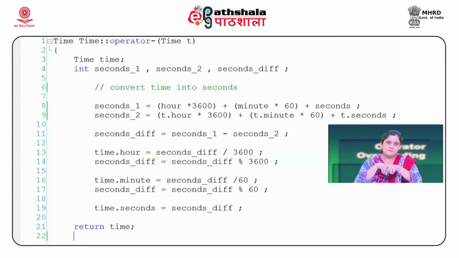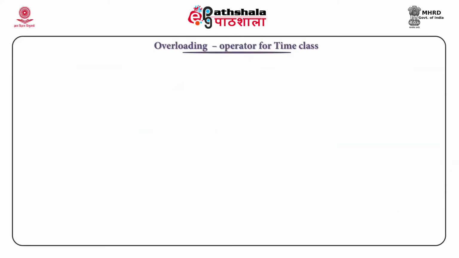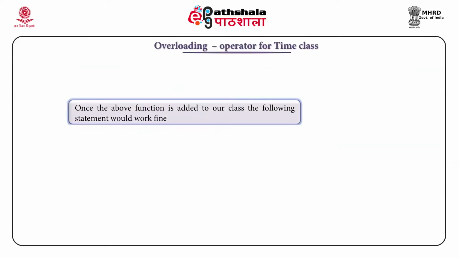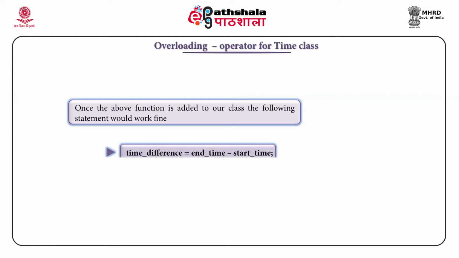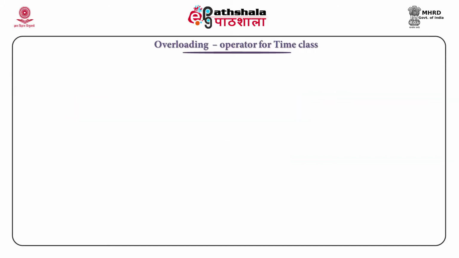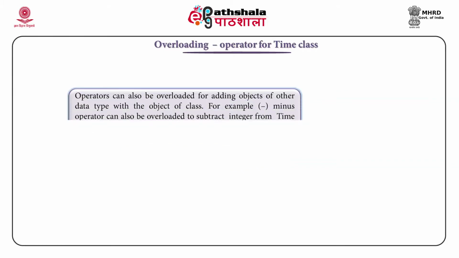So, the prototype for this function is time, that is the return type, the operator keyword followed by minus, that is the operator that we are trying to overload, and as an argument the second operand for this minus operator. This will finally compute the difference between the invoking object and the object that we have passed as an argument, and will return the object that is the difference of these two objects.